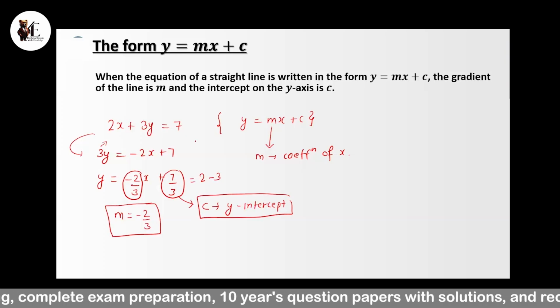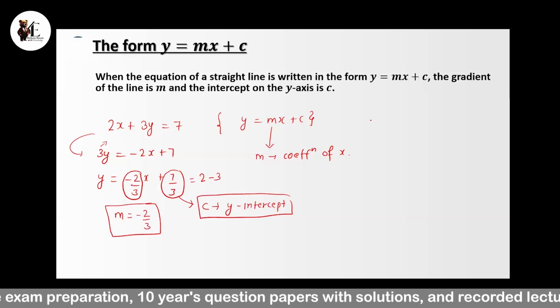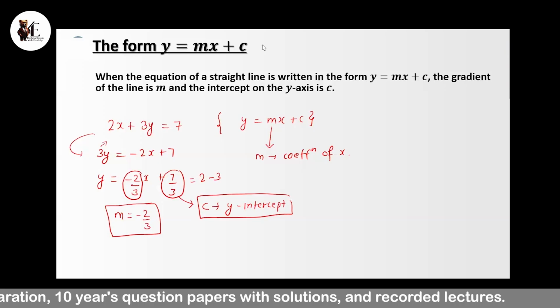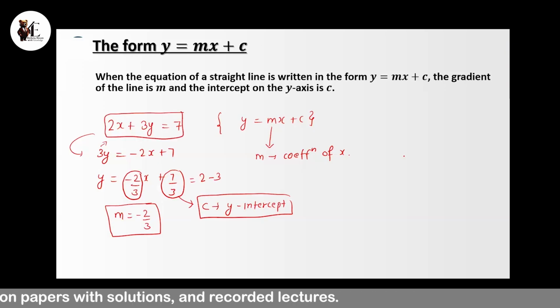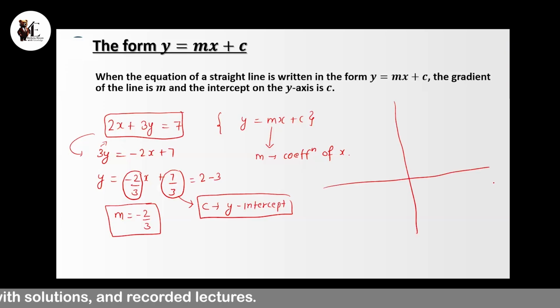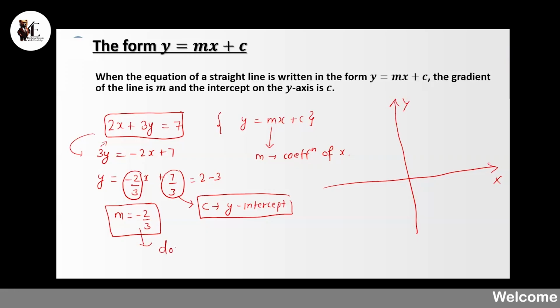So generally questions come where you have to draw the rough sketch of an equation. So let's say this is the equation and you have to draw the rough sketch. Let's say this is x, this is y. Firstly, you have to check the gradient. Gradient is negative, which means you have to draw the line in the downward direction. Then you have to check the y-intercept.